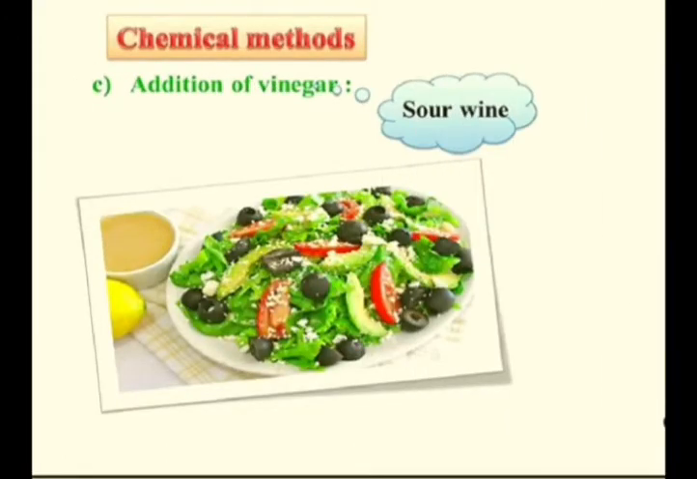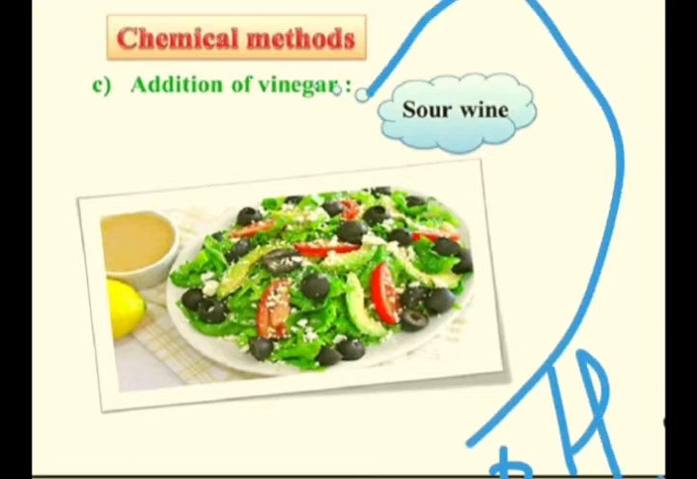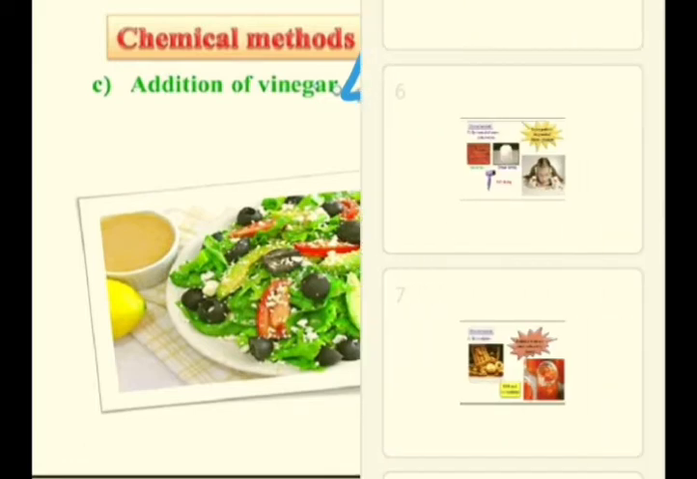The next chemical method is addition of vinegar. You know about the vinegar? Vinegar is a dilute solution of acetic acid. The purest form of acetic acid looks like the glaciers, so that is called glacial acetic acid. It is commonly known as sour wine because it is an acid and sour in taste. So whenever we include vinegar in a food item, that can also cause food preservation.